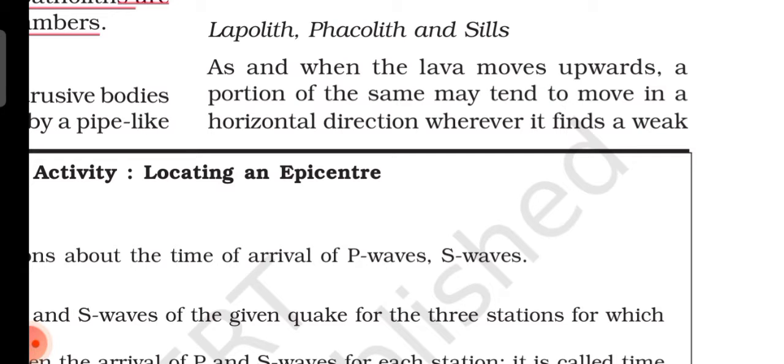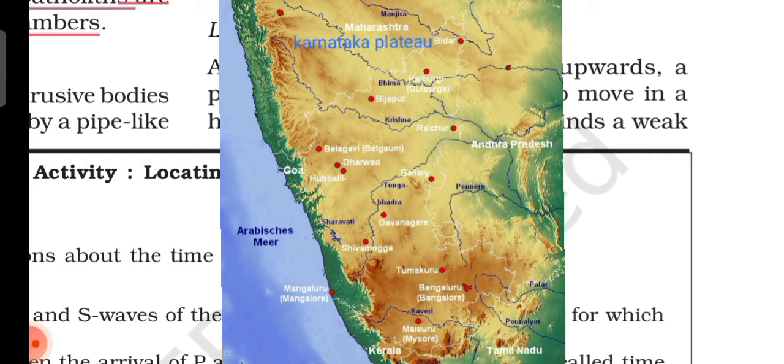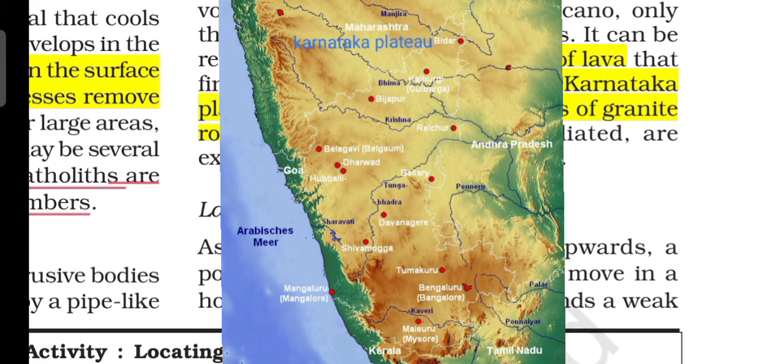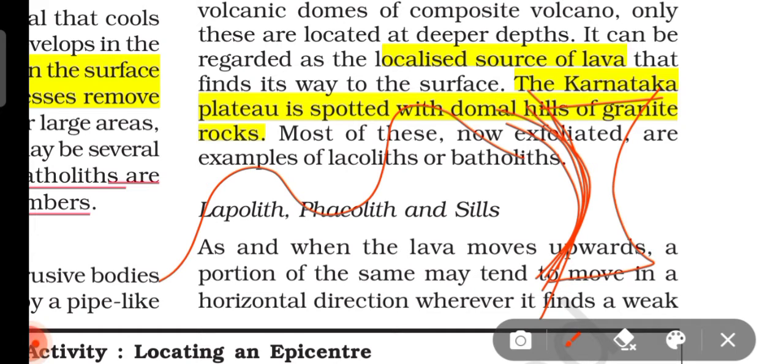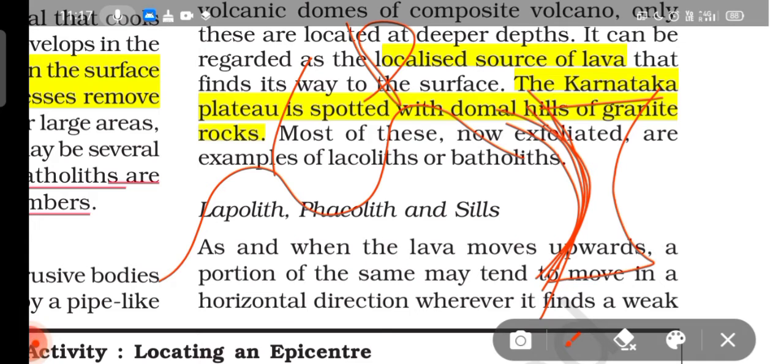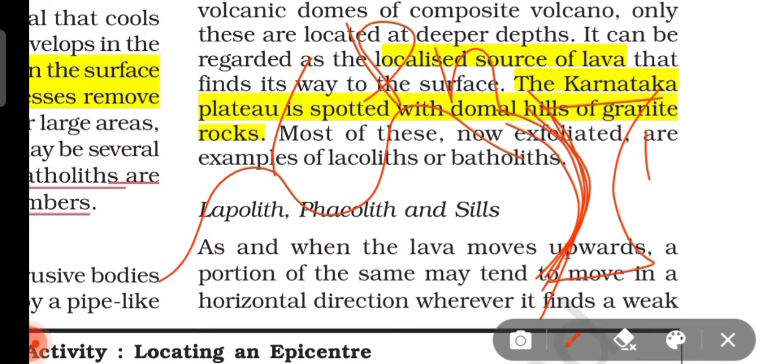Now we'll move on to lapoliths. Lapoliths are concave shaped lava formations, and phacoliths are wave shaped lava formations. What does a concave shape look like? Like this. You might have seen concave mirrors, concave lenses and convex lenses. So this is a type of concave lens. This is the main concave shape. Lapoliths are concave shaped, and phacoliths are wave shaped. This is wave shaped. So this shape is the phacolith, and this is the lapolith.